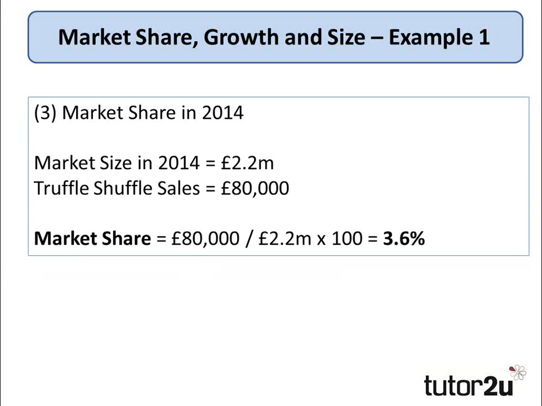Now moving on to our last calculation, the market share in 2014. The market size in 2014, as we know, was 2.2 million. Truffle Shuffle achieved sales of 80,000 in 2014. So the market share is simply 80,000 divided by 2.2 million times 100, to give us Truffle Shuffle's market share of 3.6%.